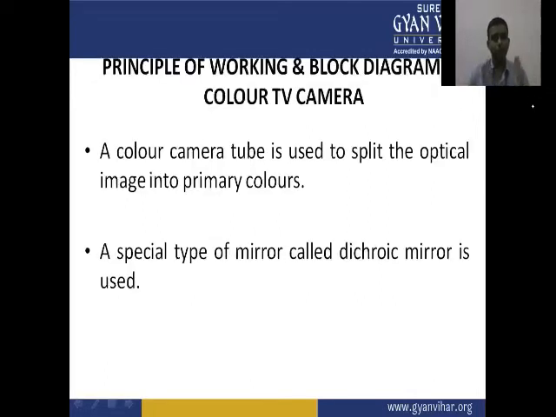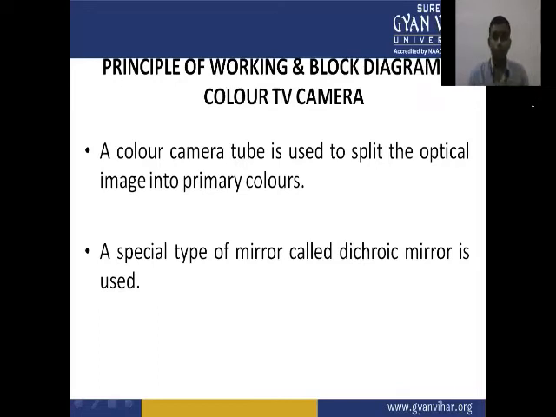The principle of working and block diagram of a color TV camera. Now we have a color TV camera. The construction, working, and all things are the same as the CCD camera. So before starting with the particular camera, we will learn about the fundamentals of color TV cameras.